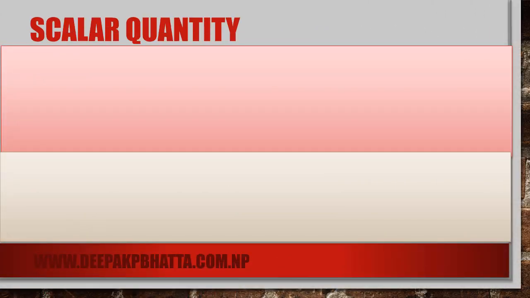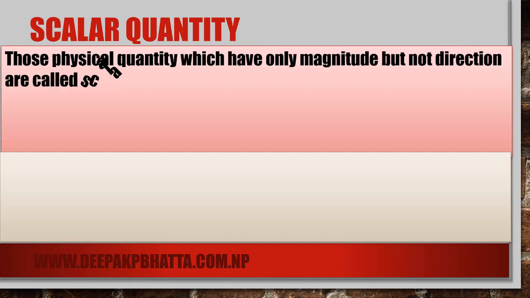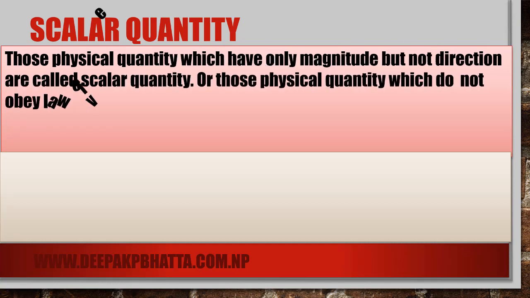Okay, first of all, scalar quantity. As we know, those physical quantities which have only magnitude but not a direction are called scalar quantities. This is a general definition, but its exact definition is those physical quantities which do not obey the rule of vector addition, the law of vector addition.